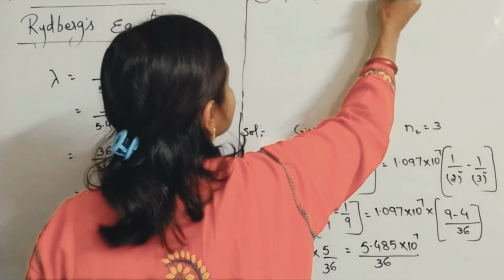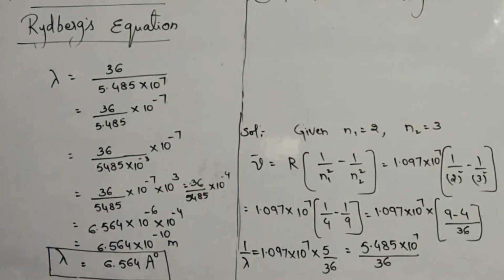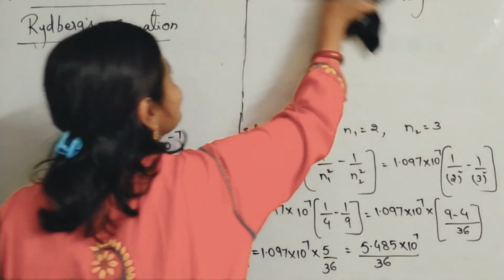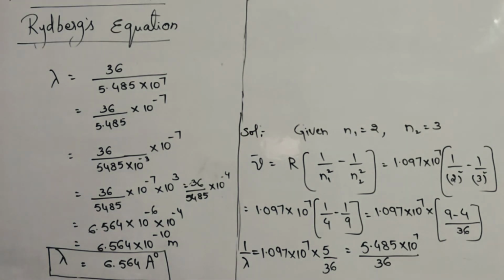Find the wavelength. Okay now. Oh, you cannot able to see. Very sorry for the disturbance, dear children. I will write the question a little bit down.